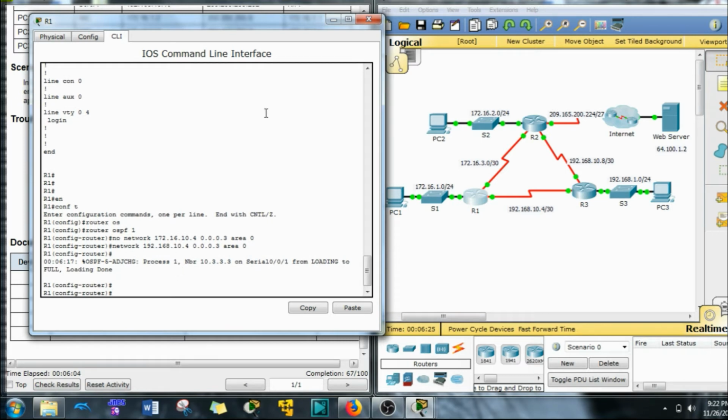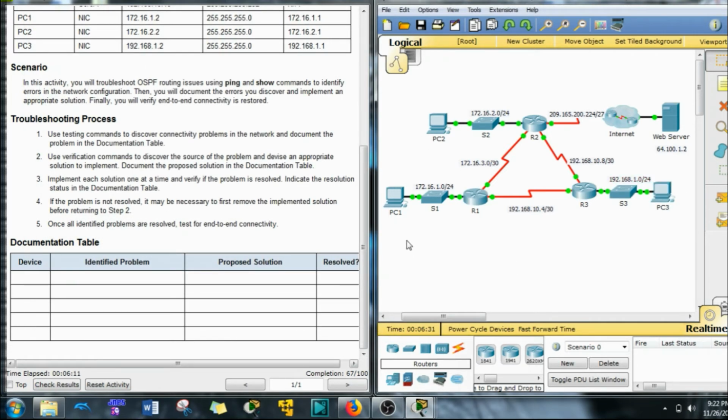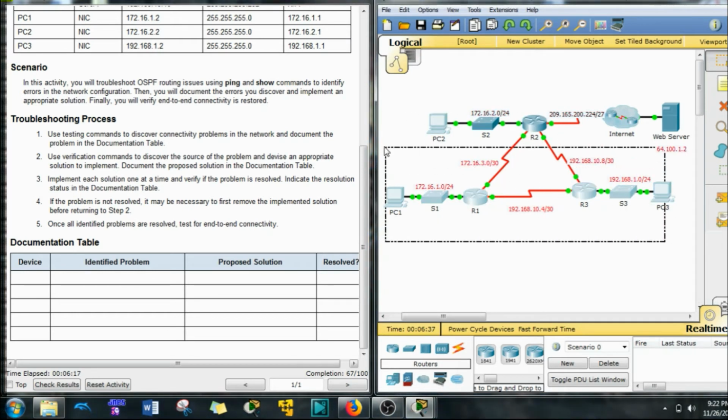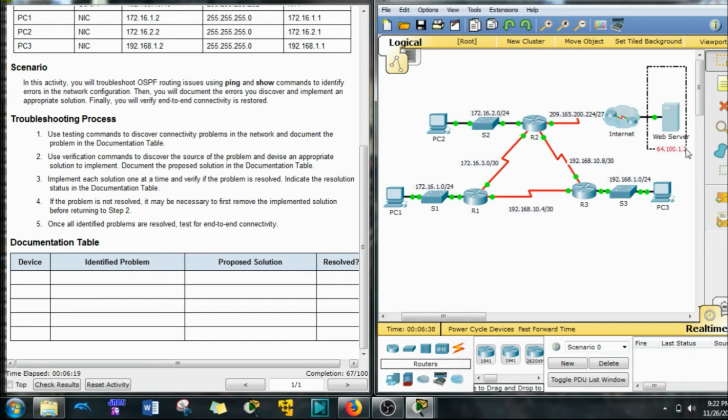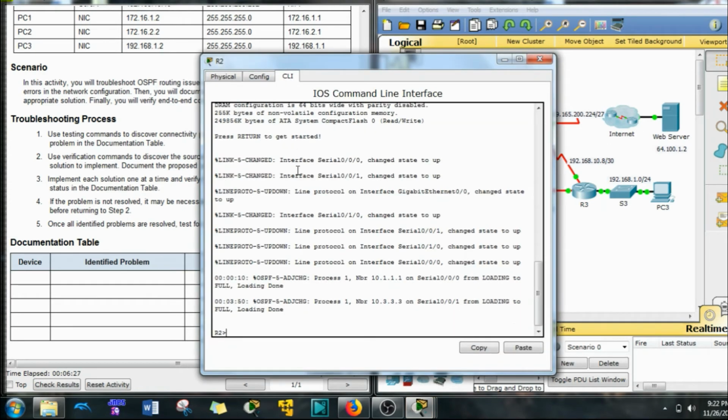So everything else is configured properly except for one thing, like I talked to you about before. All of these PCs now are going to ping each other just fine. Everything's going to be working wonderfully on this private network. But once we try to get out to the internet, that's when the problems happen. Our PC2 is going to be able to get there just fine. Why? Let's look at that.